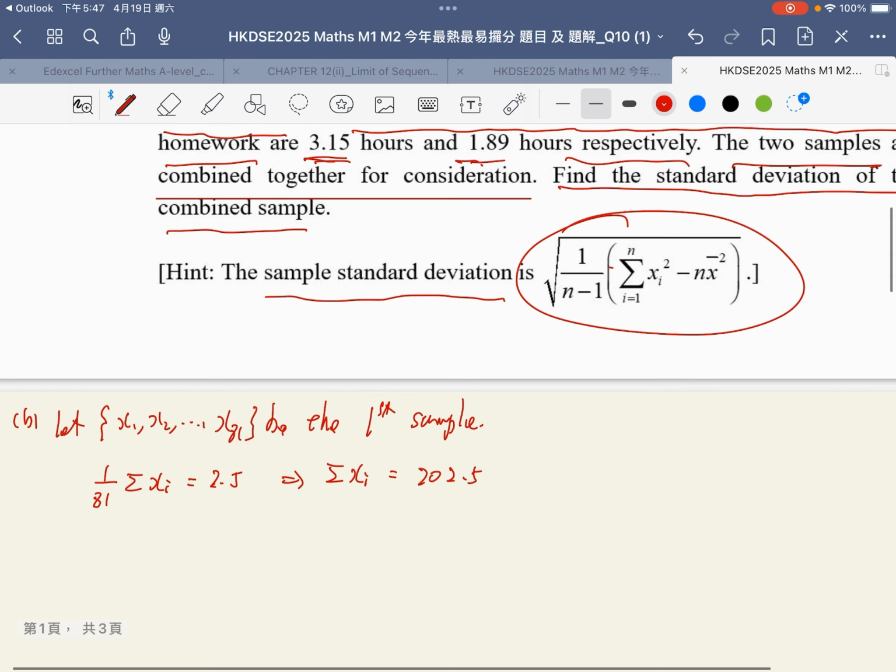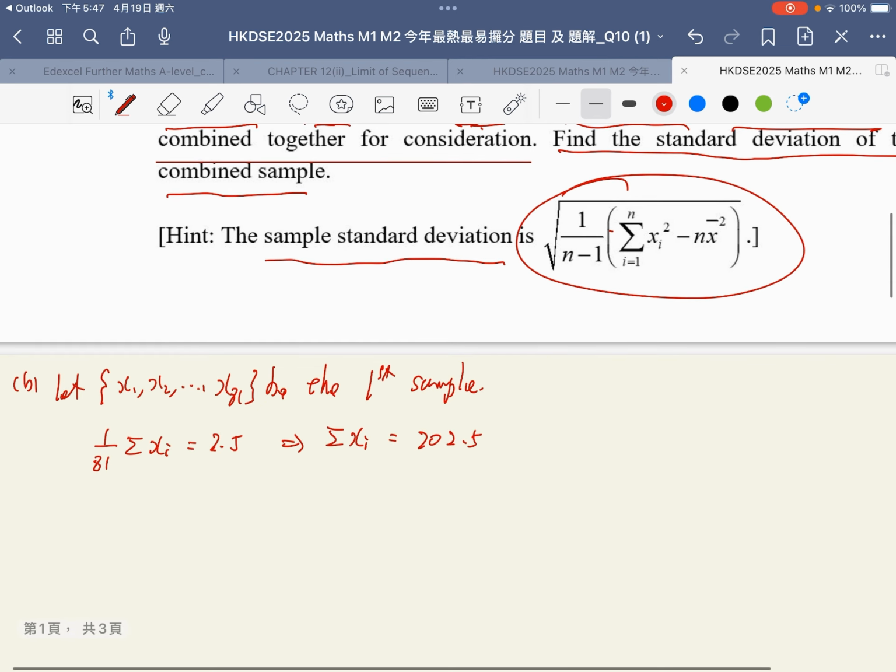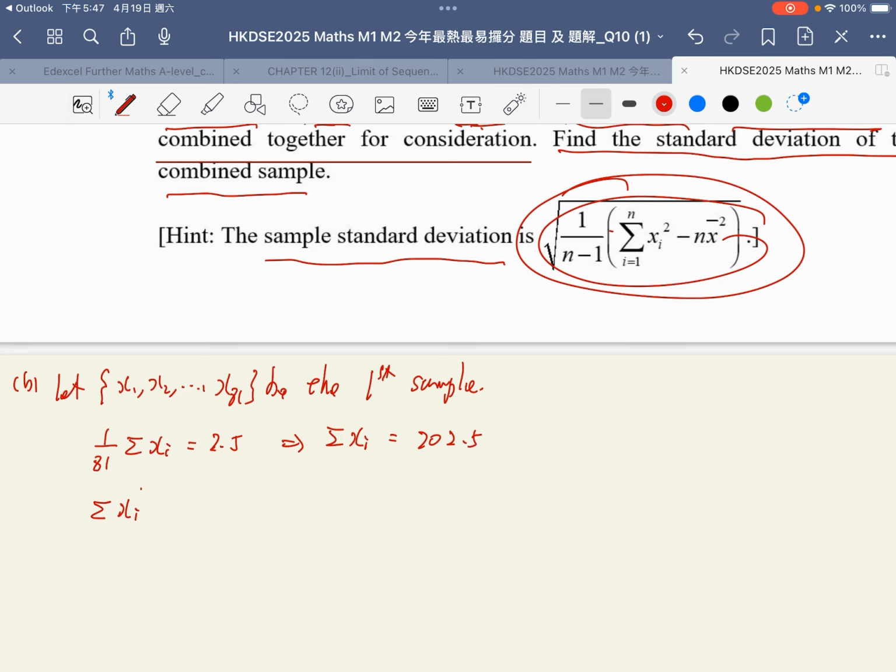That is 202.5. Next step, we use this formula: summation xi squared minus n, here 81 times the mean 2.5 squared, over the bracket 81 minus 1, should be equal to the standard deviation.